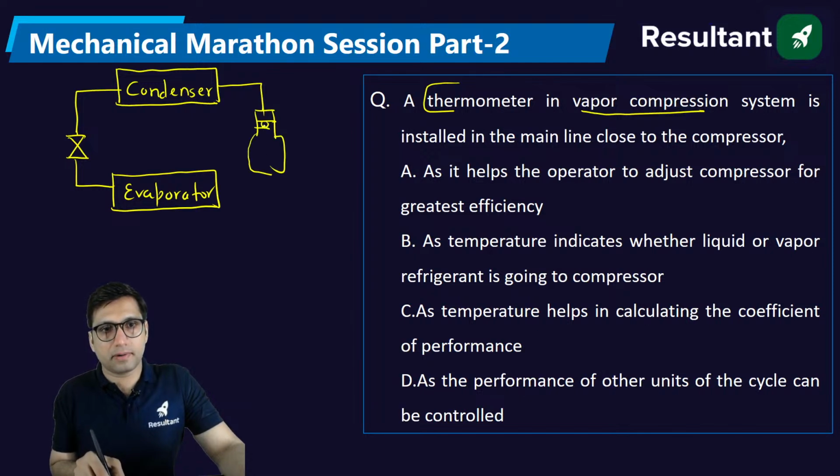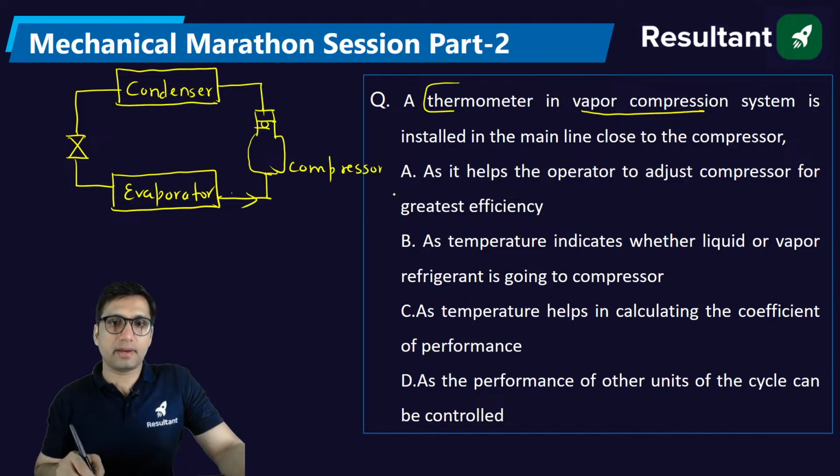Now, after the evaporator and before the compressor, we keep a thermometer, and that thermometer helps in what?